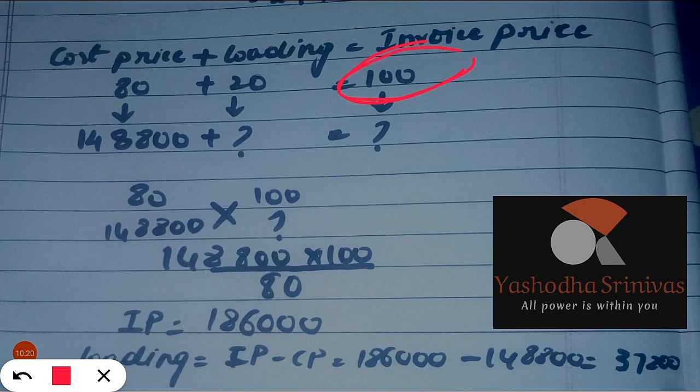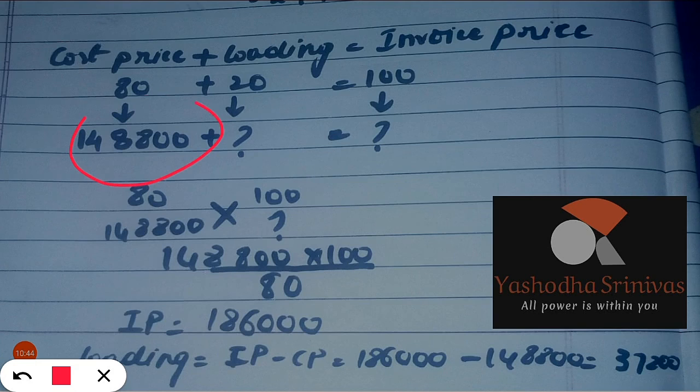If he is saying upon sales, that is upon sales it is 100, or upon invoice price it is 100, and he is telling loading is 20, so you have to deduct it on cost. It would be 80 rupees. If it is 100 on invoice minus 20, then it would be 80 on cost.